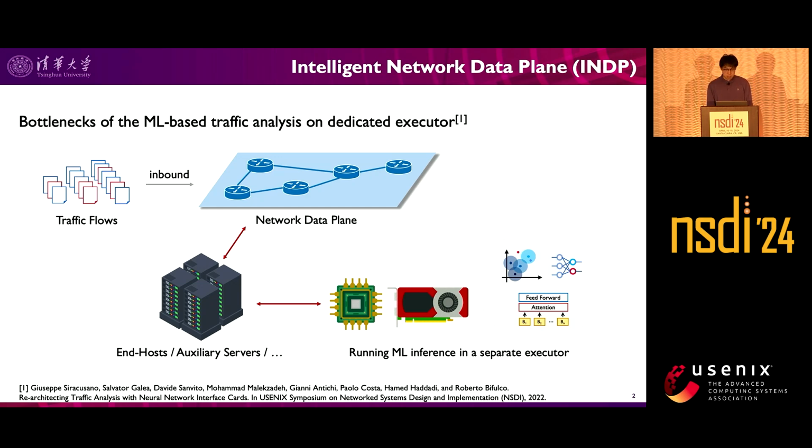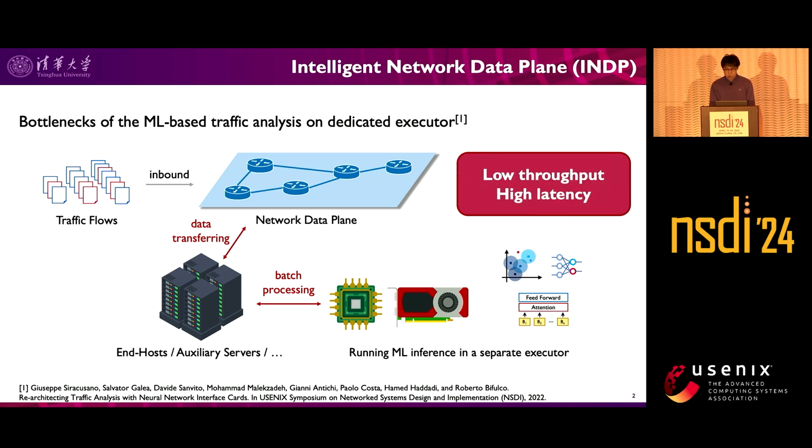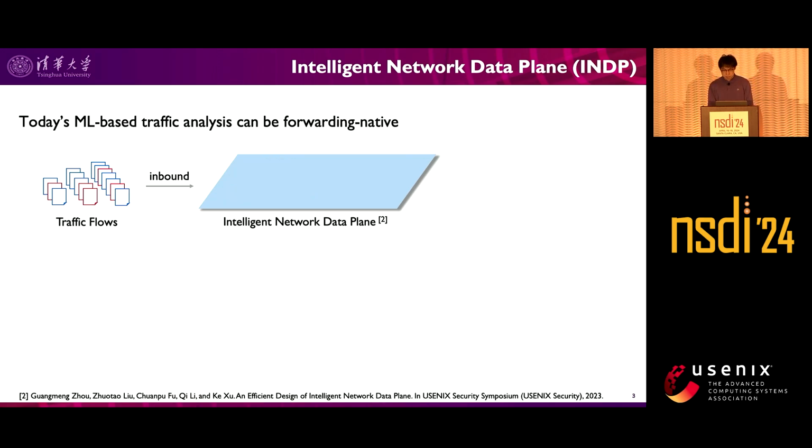The traditional machine learning-based traffic analysis deploys learning-based models on either end host or network control plane. However, the data movement across the network planes and the batch processing of CPU or GPU becomes the bottlenecks of online traffic analysis, which cause low throughput and high latency.